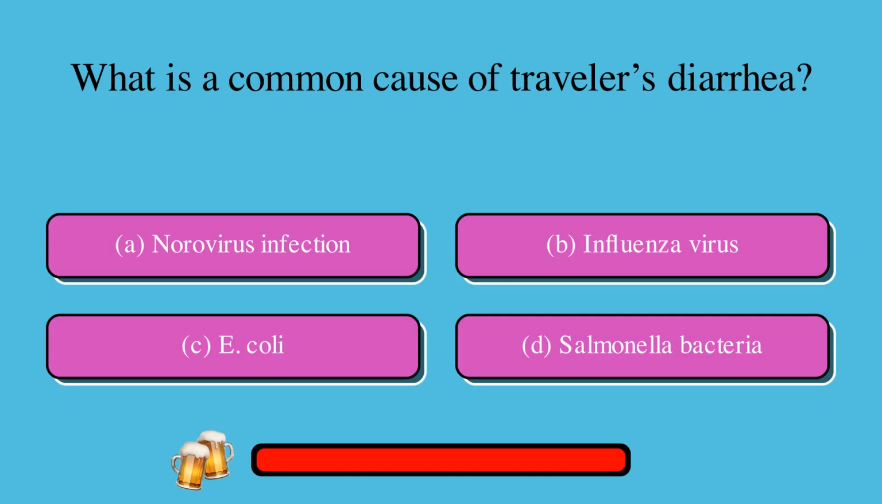What is a common cause of traveler's diarrhea? The possible answers are A. Norovirus infection, or B. Influenza virus, or C. E. coli, or D. Salmonella bacteria? The correct answer is C. E. coli.